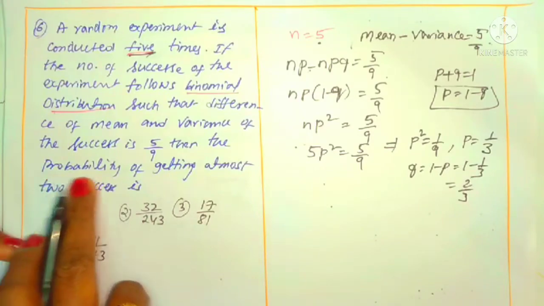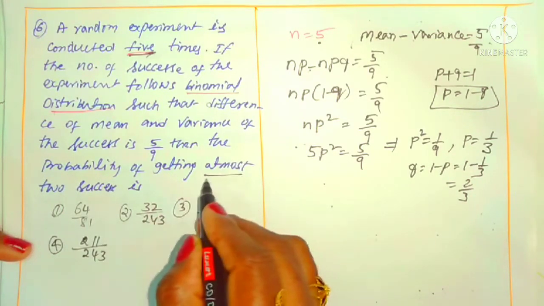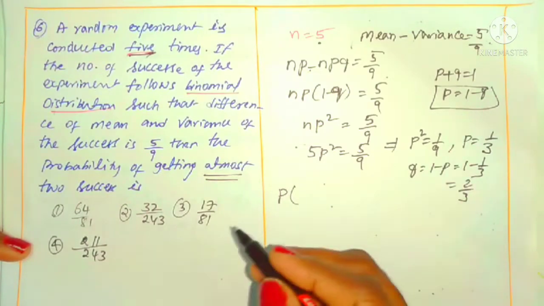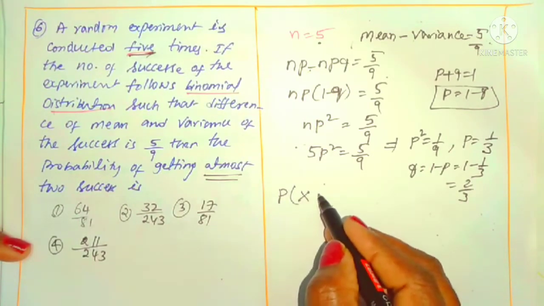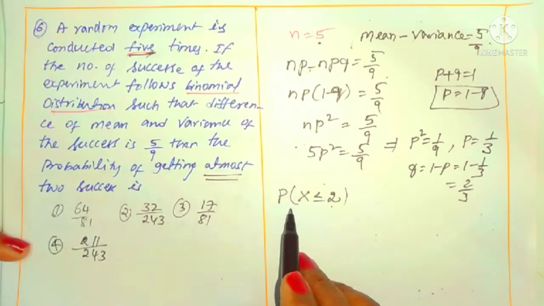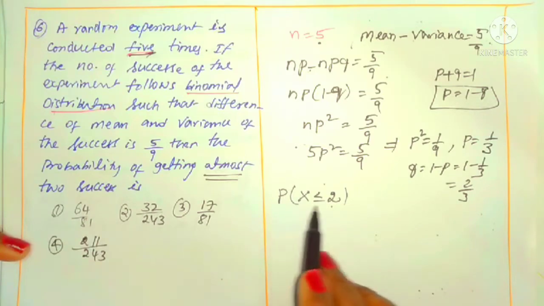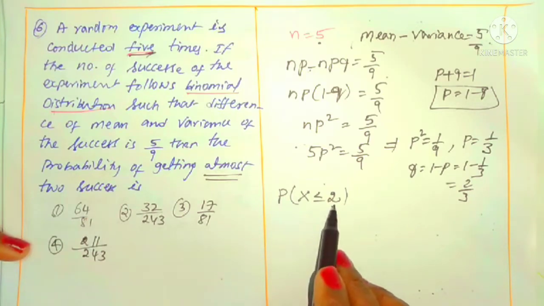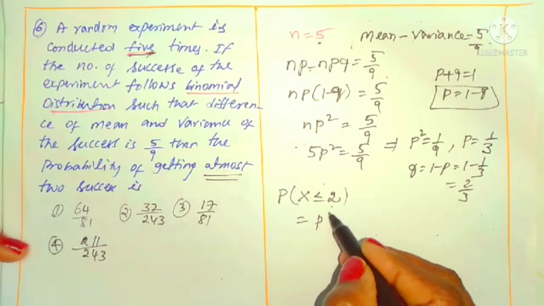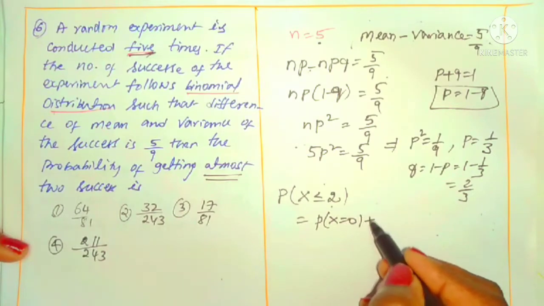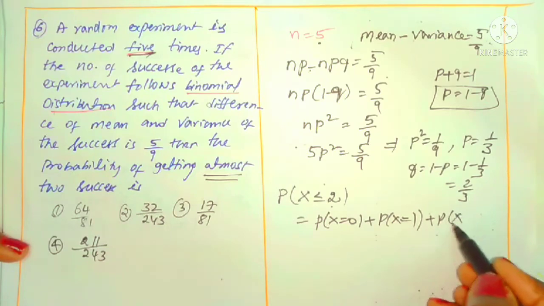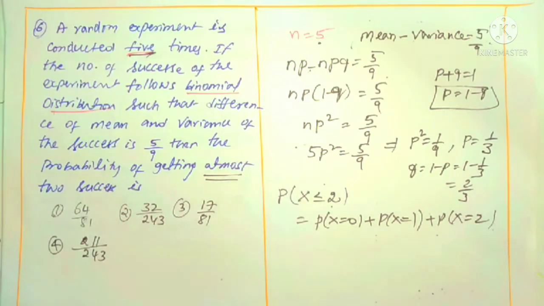What is being asked now? The probability of getting at most 2 successes. It means we want a maximum of 2 and a minimum of 0. That is, P of x less than or equal to 2. At most means maximum 2, and the values less than 2 also we have to collect. So P of x less than or equal to 2 means P of 0, P of 1, P of 2. Three probabilities you have to find out. P of x is 0 plus P of x is 1 plus P of x is 2.